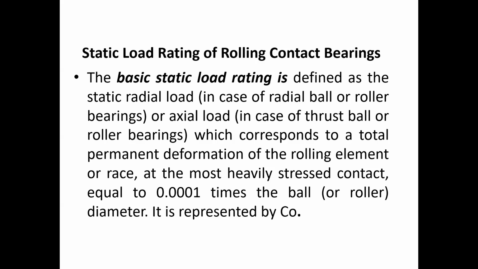It is generally represented by C naught. And this is a very important term when we go for the selection of rolling contact bearing for a particular application.